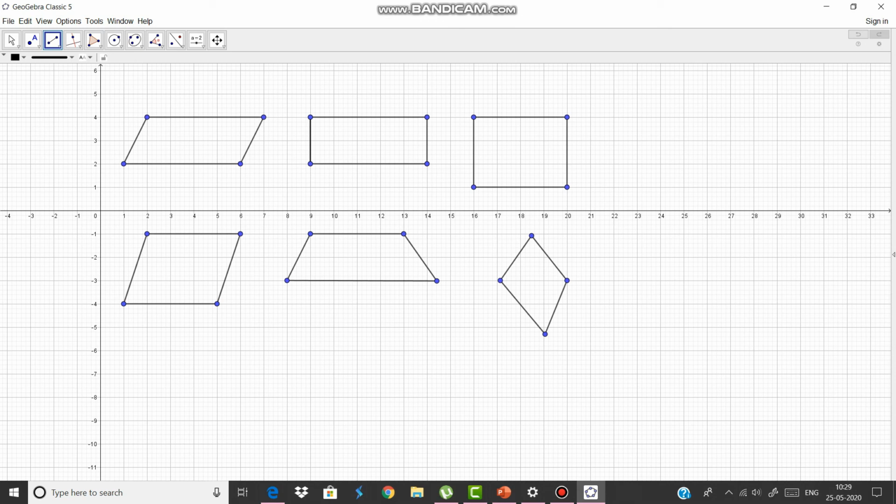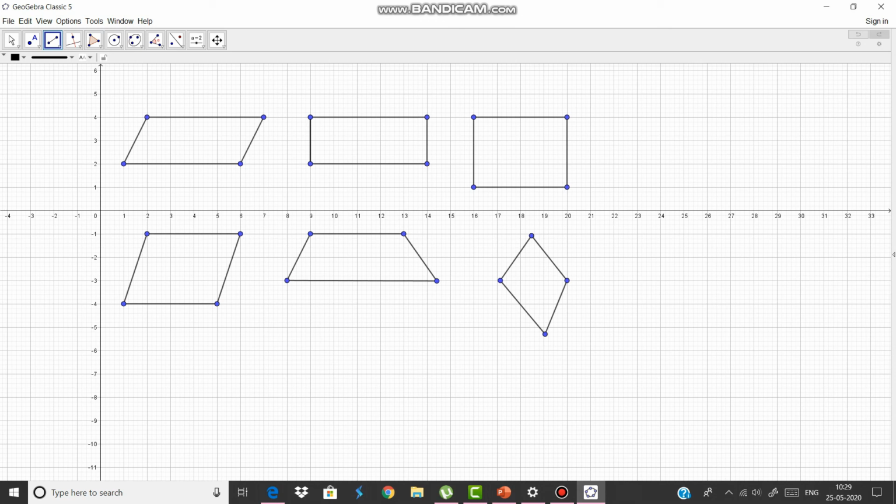Similarly, for the parallelogram and square, the property of the parallelogram is completely fulfilled by the property of the square. Two pairs of opposite sides are equal and parallel. Here also, so a square is also a parallelogram. Similarly, a rhombus is also a parallelogram, because the property of the parallelogram is completely fulfilled by the property of the rhombus.